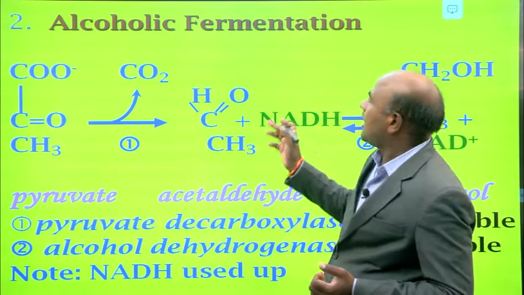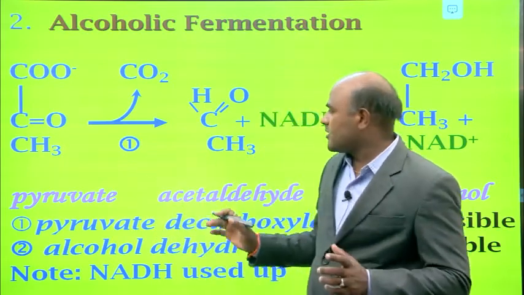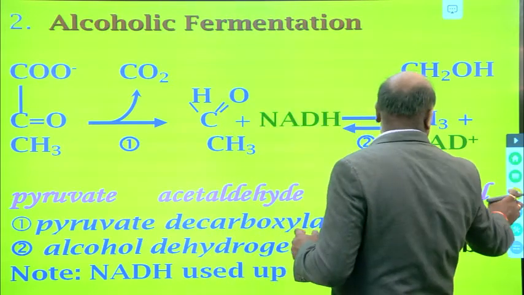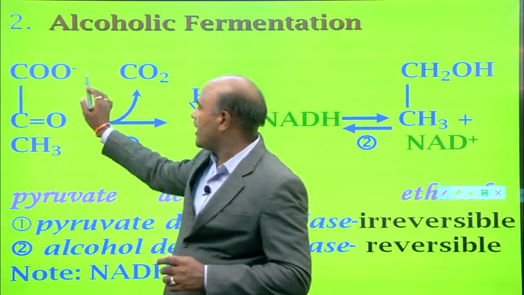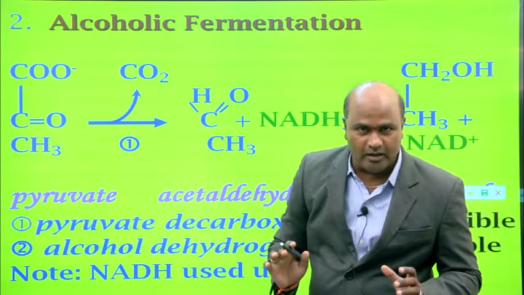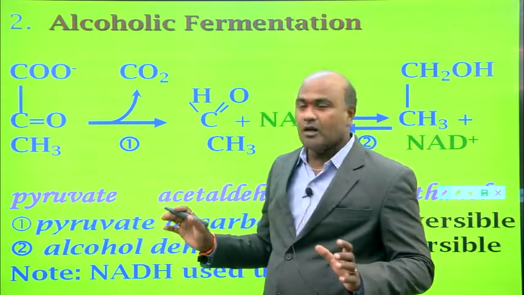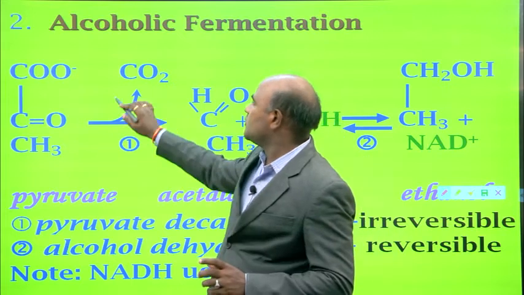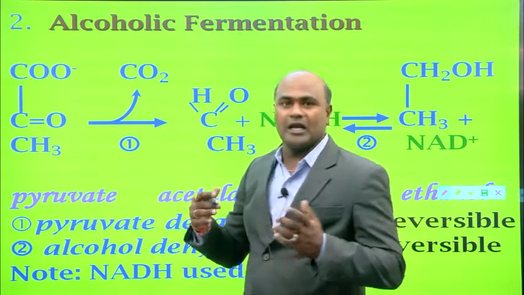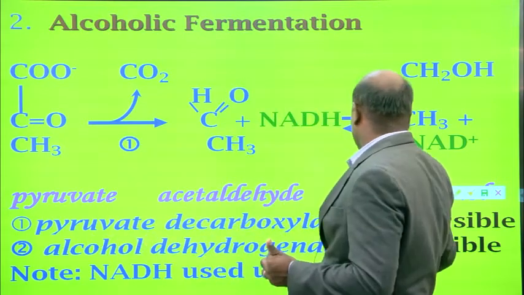So this one is alcoholic fermentation. In this process, you can see this is pyruvate, CH3 double bond O. You can see here COOH and then C double bond O, CH3. So this is the structure of pyruvate. From this pyruvate, CO2 is released in this reaction, and the enzyme involved is pyruvate decarboxylase.